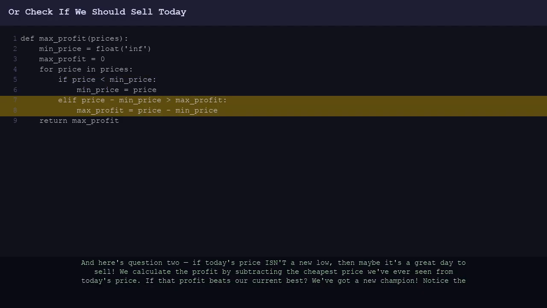And here's question 2, if today's price isn't a new low, then maybe it's a great day to sell. We calculate the profit by subtracting the cheapest price we've ever seen from today's price. If that profit beats our current best, we've got a new champion. Notice the elif, we only check this when the price isn't a new minimum, which makes total sense because you'd never buy and sell on the same day for zero profit.